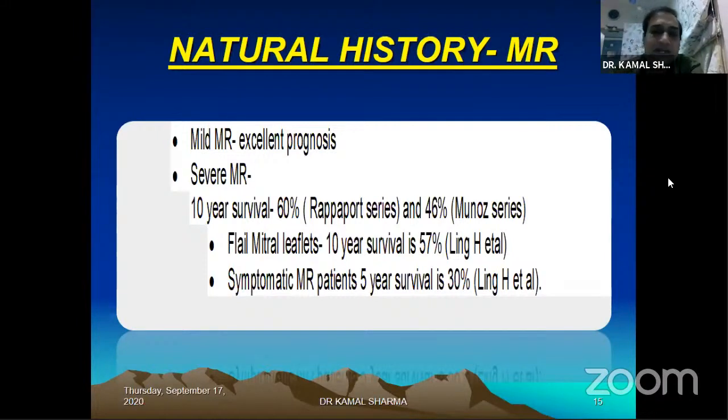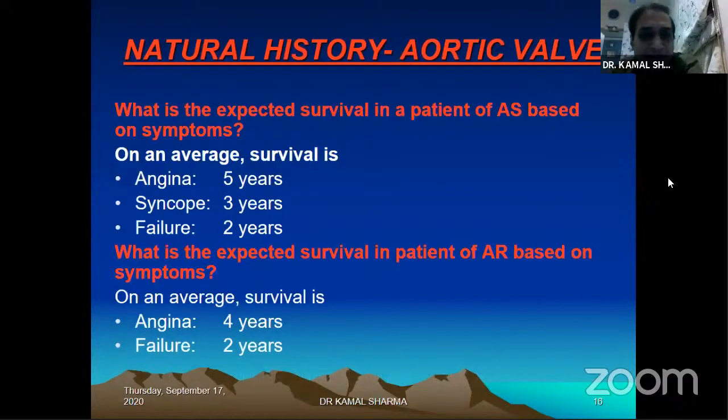But if you're dealing with severe MR, 10-year survival in the Rapaport series was 60%, 46% in the Munich series. And when you look at flail mitral leaflets, 10-year survival is 57% in the Ling series, and in symptomatic MR 5-year survival is only 30%. So with any MR, dyspnea that comes beyond 5 or 6 years makes dominant MR very unlikely. It's not that it doesn't happen, but these are median survivals.